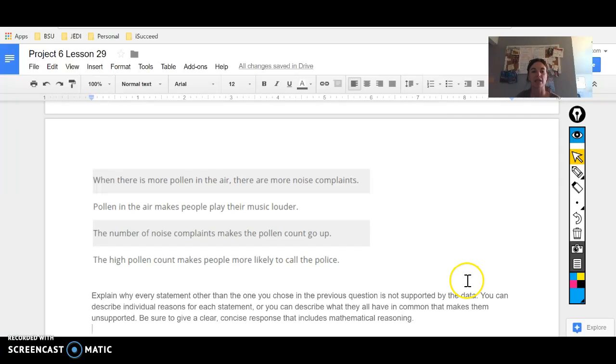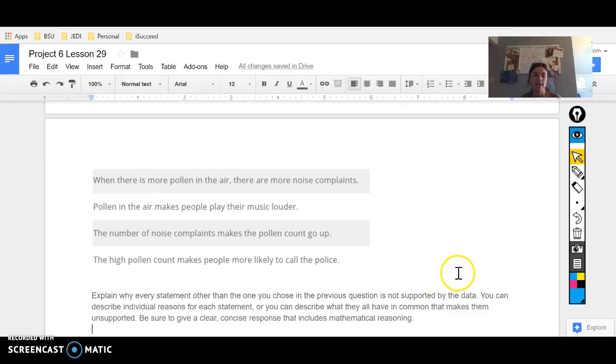Pollen in the air makes people play their music louder. Well, we don't have any indication of that. That's not on the graph at all. All we have is noise complaints. That's just not a piece of data that we are given. It seems like maybe that's a possibility because more people are complaining, but maybe they're just irritated. Their ear, nose, and throat are irritated, and so it seems like the music's louder.